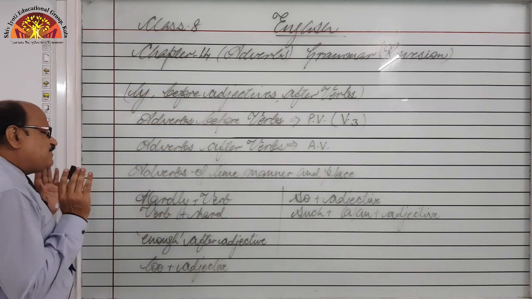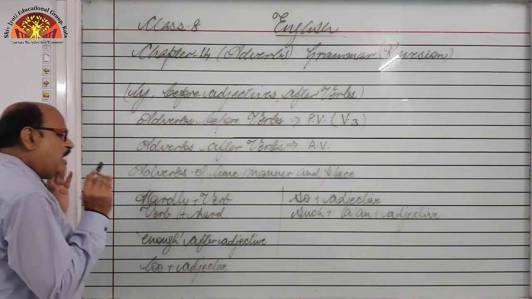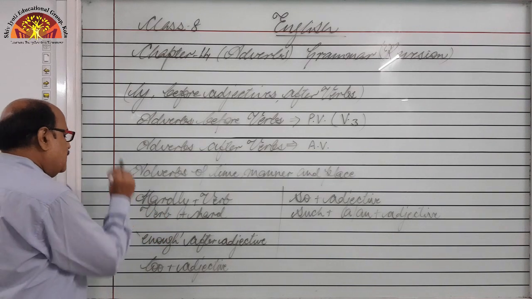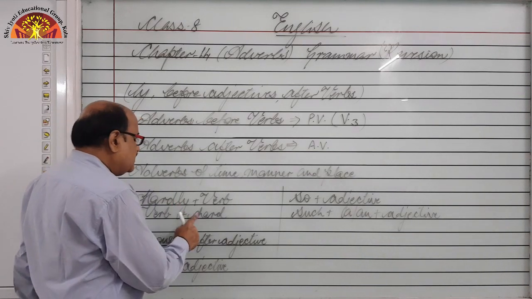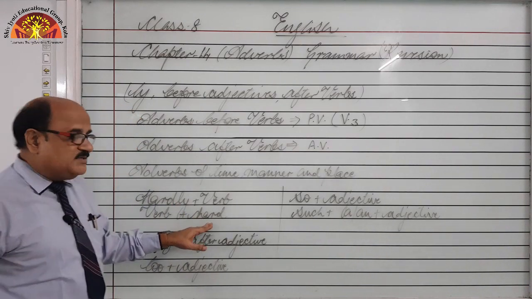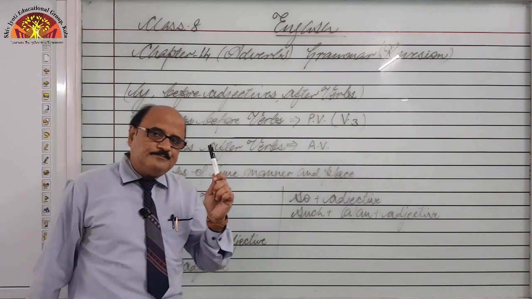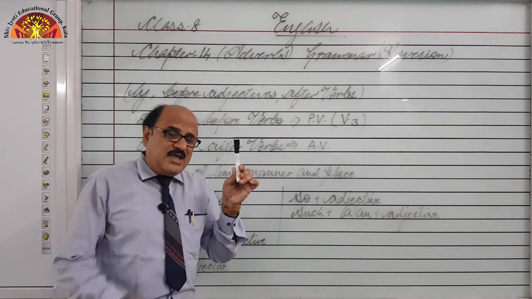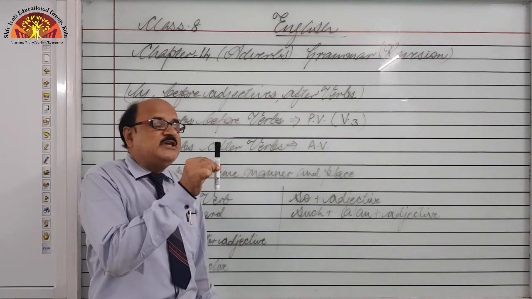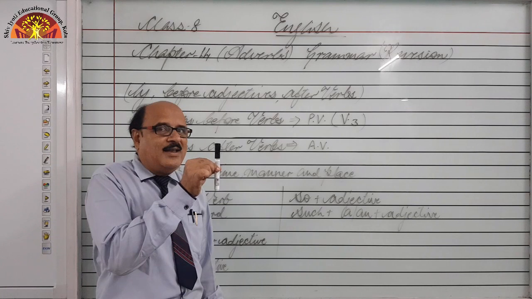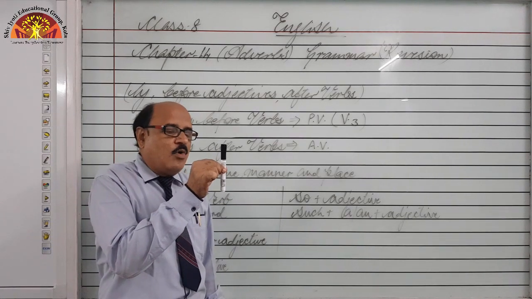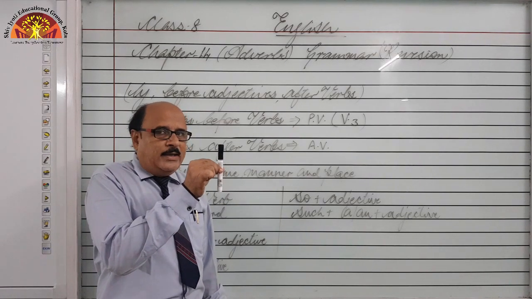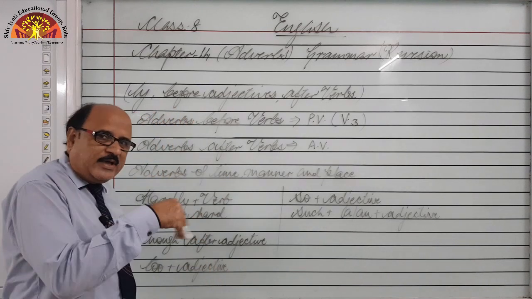Now, some specific adverbs are there and they have to be learnt very properly. The word hard is an adjective. This pen is very hard to break. But if I want to turn this adjective hard into an adverb, I will have to add something more, and that is ly as suffix. So it will become hardly.